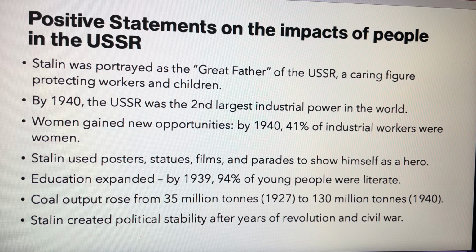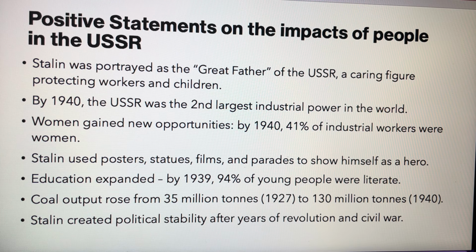By 1940, the USSR was the second largest industrial power in the world. Women gained new opportunities. By 1940, 41% of industrial workers were women. Stalin used posters, statues, films and parades to show himself as a hero. Education expanded.